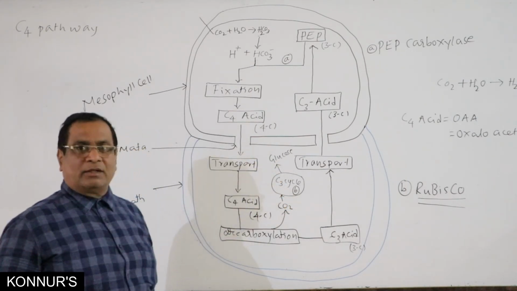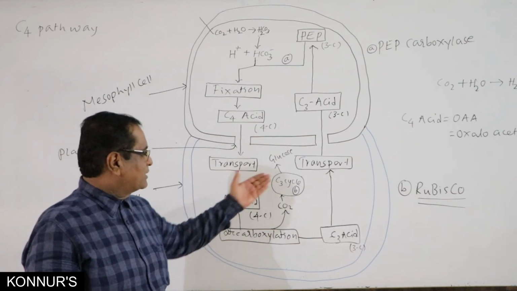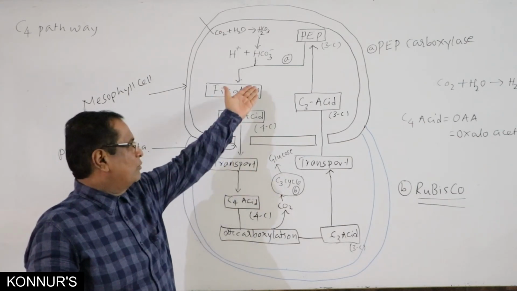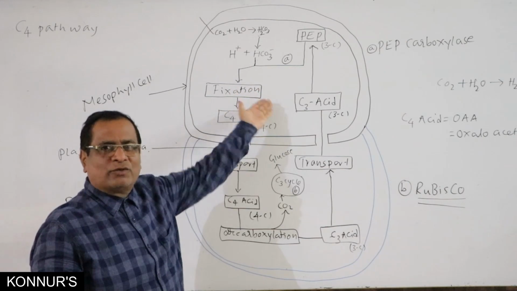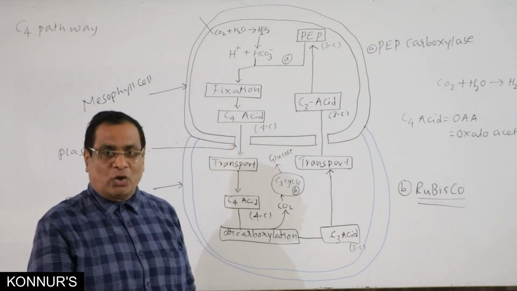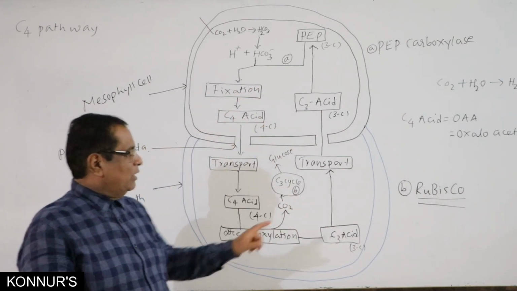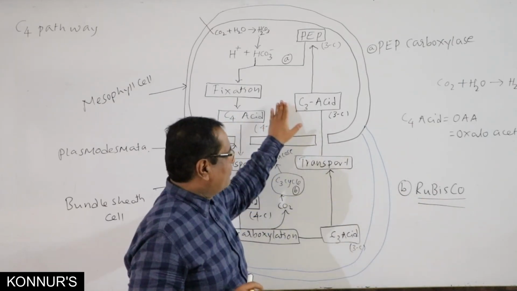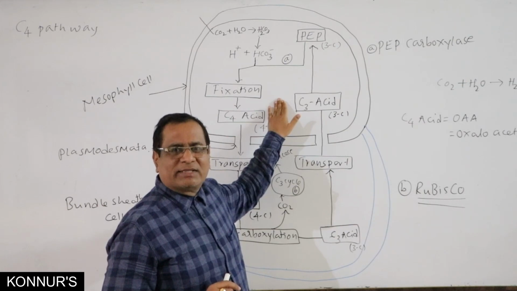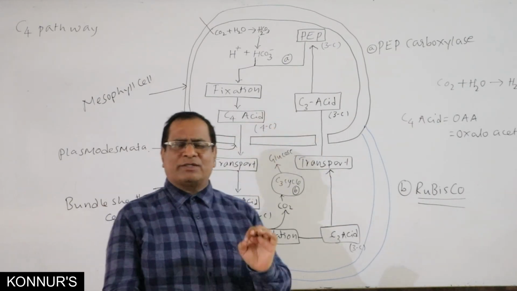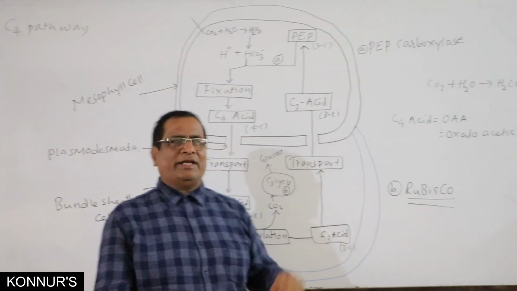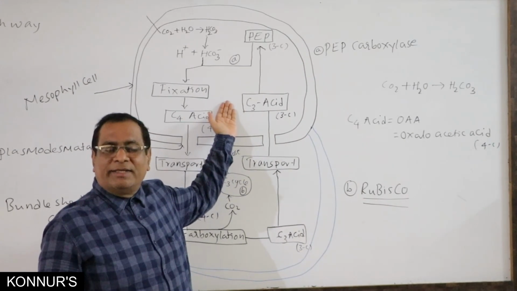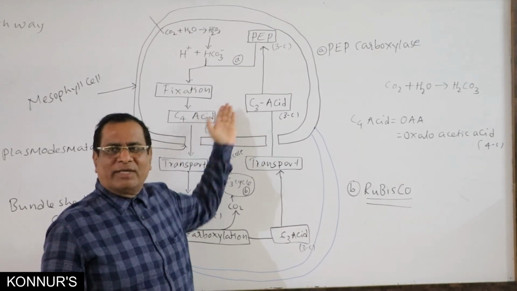glucose. The question arises, the same C3 pathway could have taken place in the mesophyll cell, but it does not, because Rubisco enzyme is absent in the mesophyll cell. As Rubisco enzyme is absent, there is no chance for the C3 pathway in the mesophyll cell.